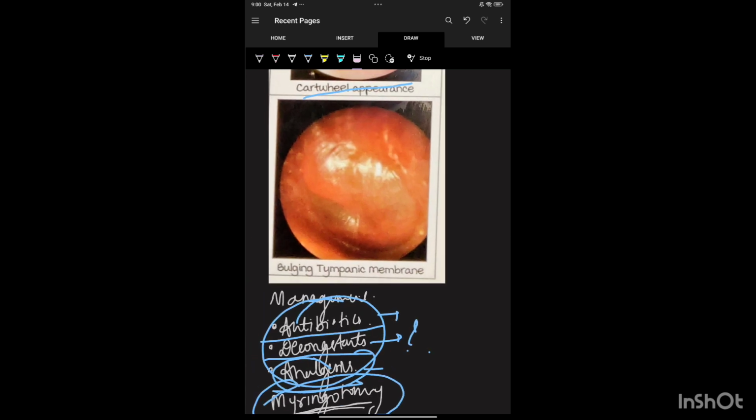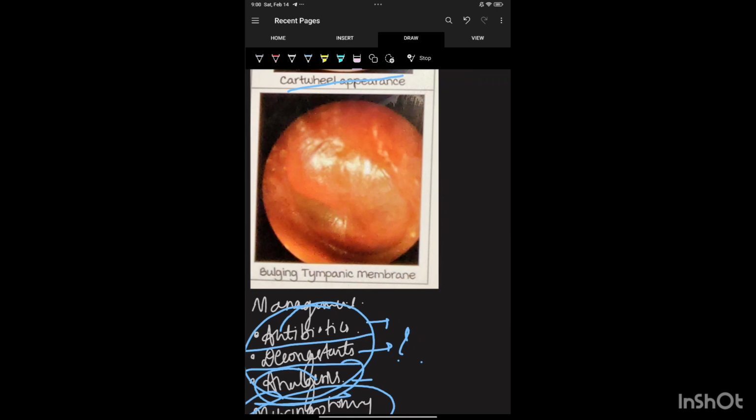See, you have to make an incision. The question is where to make the incision surgically. You have to make it in the posterior inferior quadrant. Okay, why the posterior inferior quadrant?